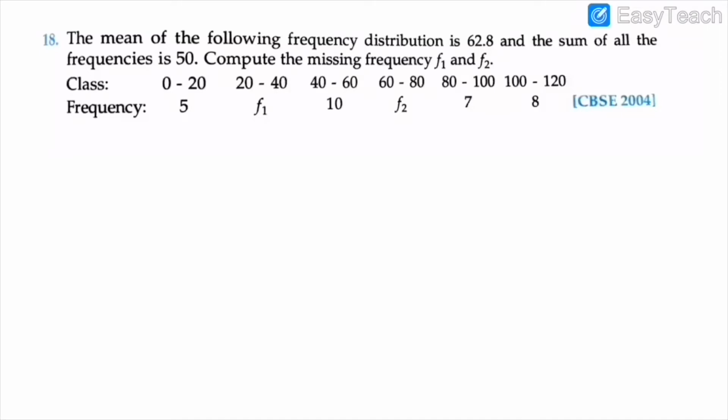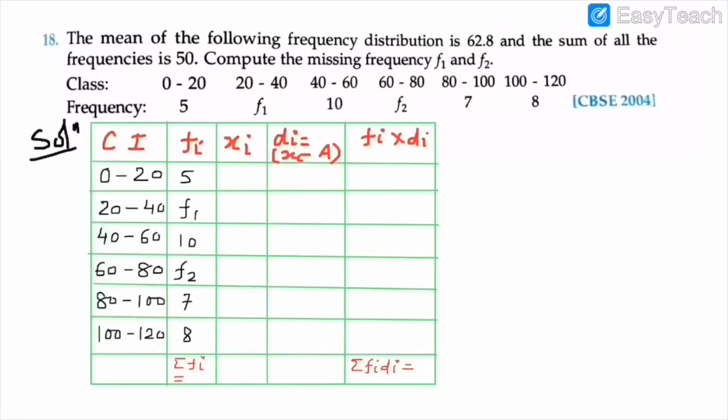Very simple, very easy, just some complication in calculations. I have already made the table: class interval, fi, xi, di, fi into di. The method I explained in my previous video, statistics mean 1.